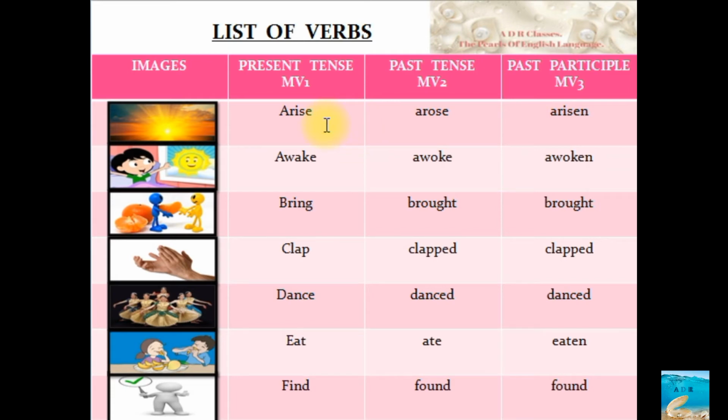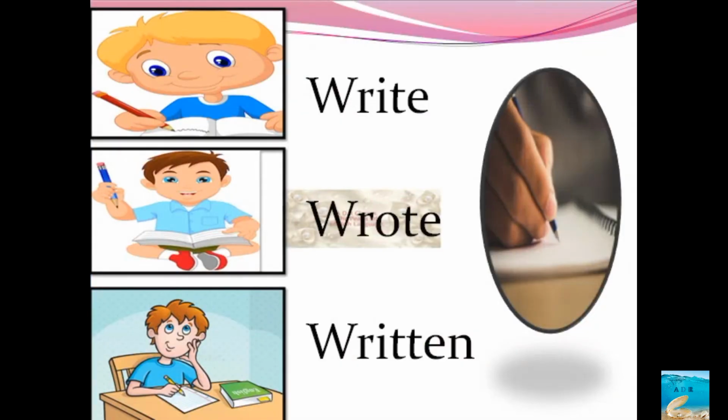Suppose you are writing the exam, and you have come out of the exam hall, and somebody asks you, how have you written? Look at the sentence there: how have you written? So what would be the answer? I have written well. Now what I was talking about, right? The same sequence can be used here.